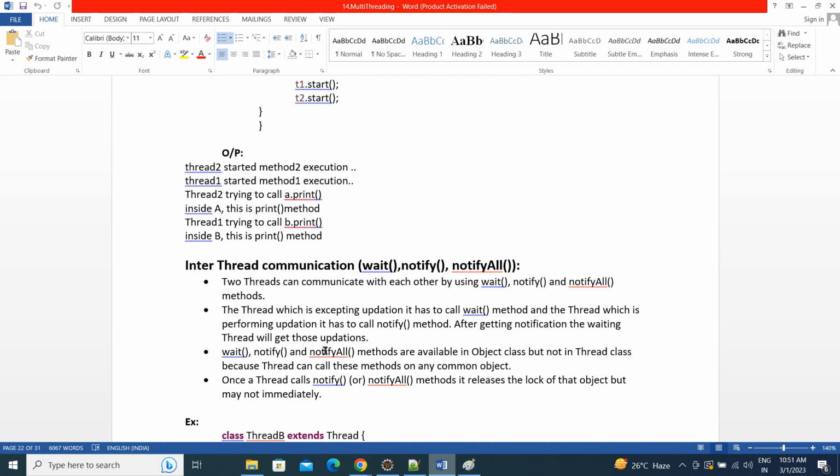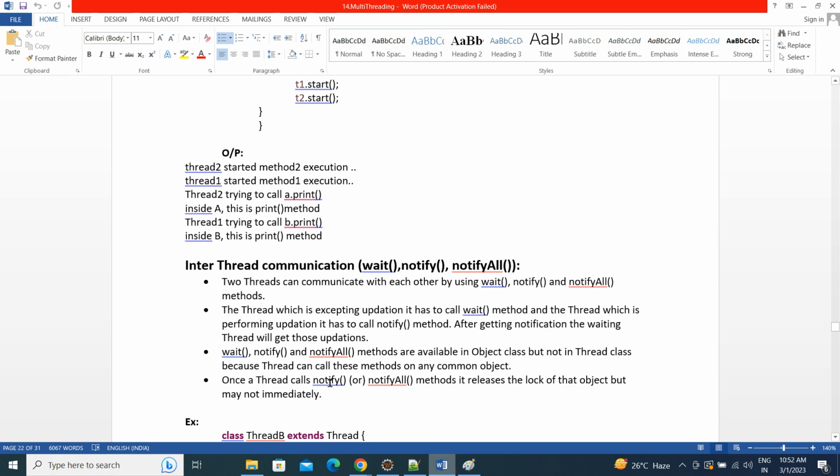If any thread wants to go to the waiting mode, then we can call the wait method. If some other thread has completed its work and wants to give a notification to the waiting thread, then we can call the notify method. Let's take some examples, and one more last point to read, and then we'll go.